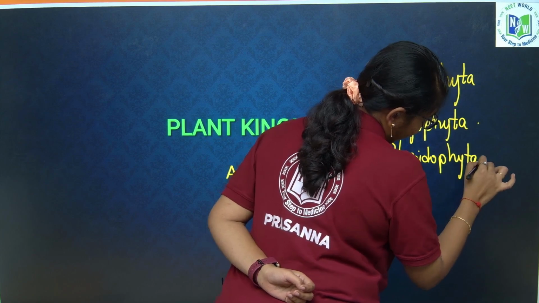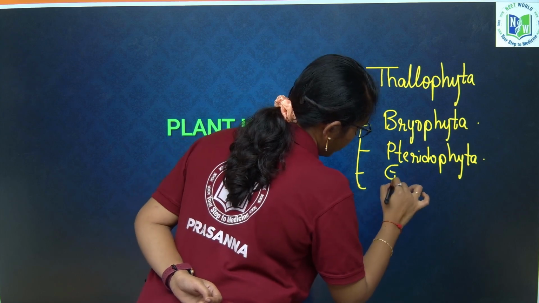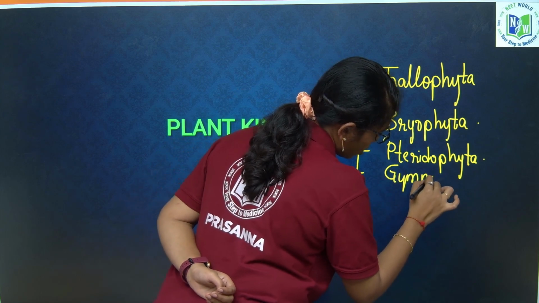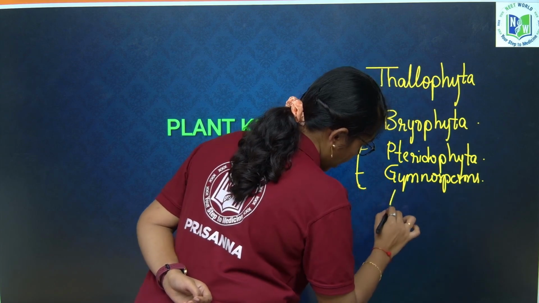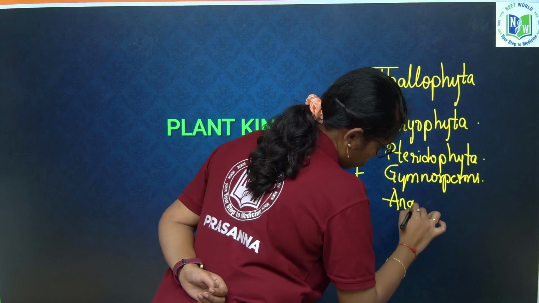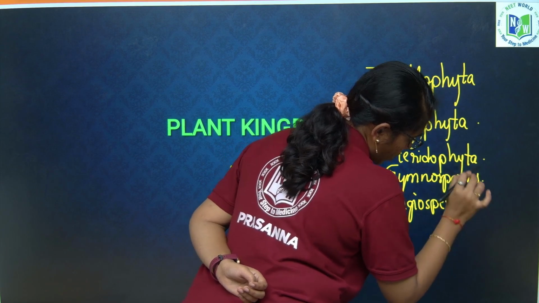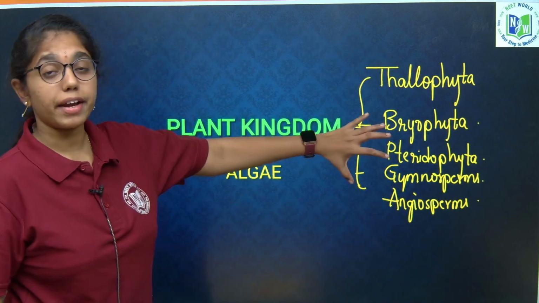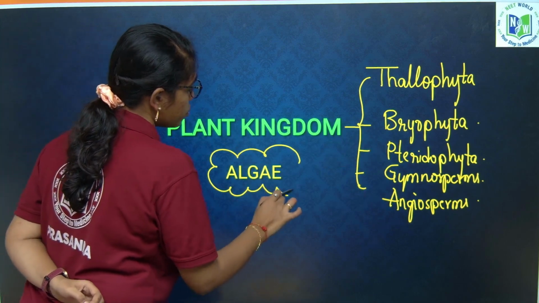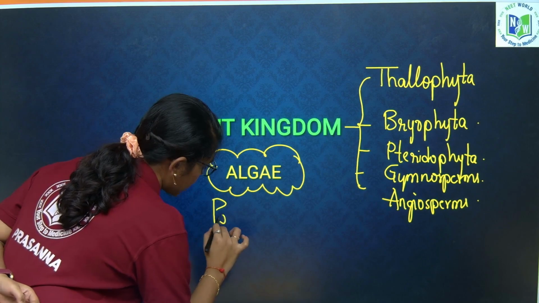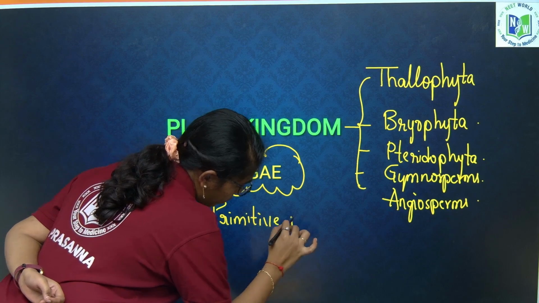These plants emerged with vascular tissues for the first time. Then Gymnosperms, which contain naked seeds without a seed coat, and Angiosperms. Clear? These are the 5 divisions of the plant kingdom, wherein algae are said to be the primitive plants.